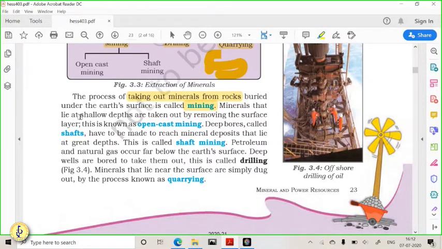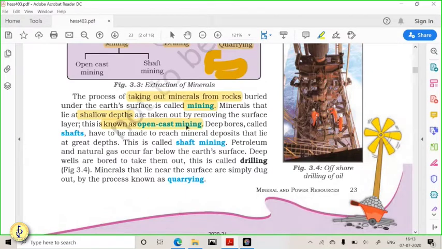Okay, so at shallow depth, without making tunnels, just clearing the surface, if you take out the minerals, this type of mining is known as open cast mining. Everything is open above, there is nothing hidden, and there are no caves. The depth is very shallow, so we call it open cast mining.